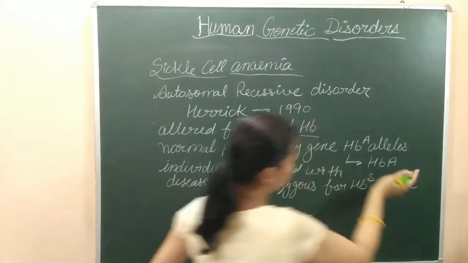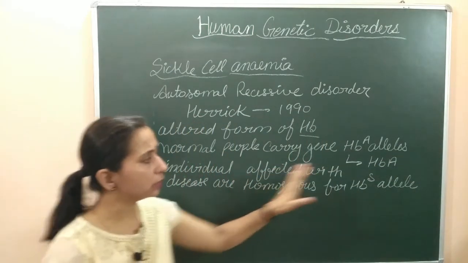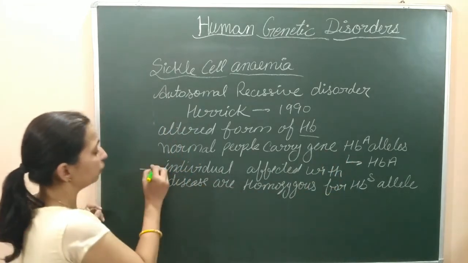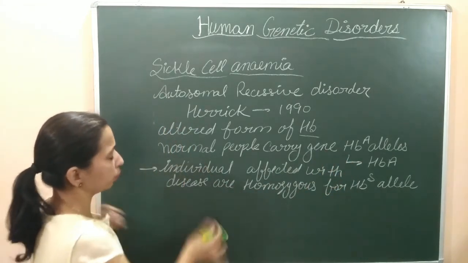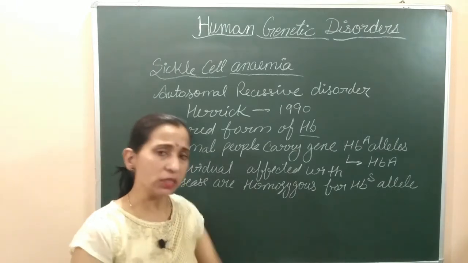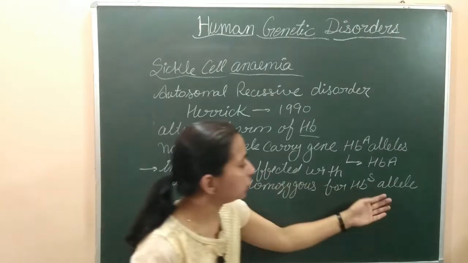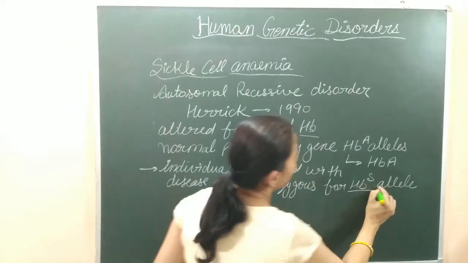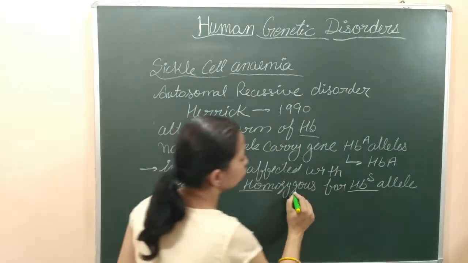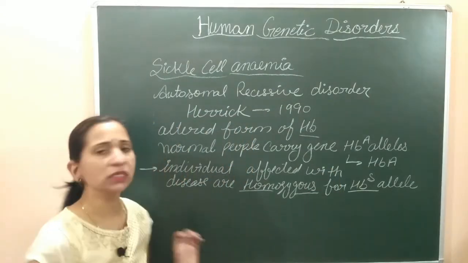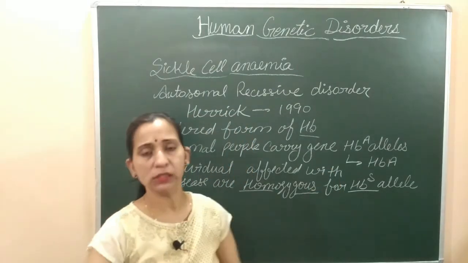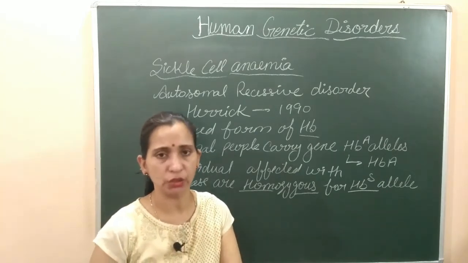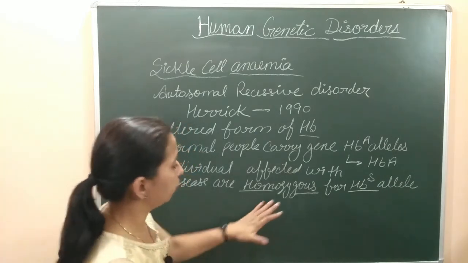In the normal condition, people carry the HBA alleles, but in sickle cell disease, if the individual is affected, it is due to the presence of the HBS allele, that is the altered form. Here we have written that if the alleles are homozygous HBS, then the persons are considered sickle cell anemia patients.